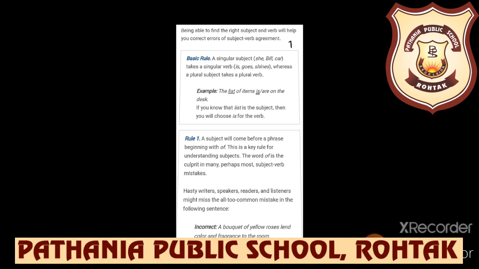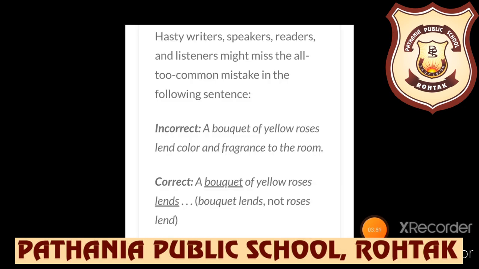So I am giving you an incorrect sentence here: a bouquet of yellow roses lend color and fragrance to the room. This is a common mistake. Here we are just looking at the bouquet. A bouquet, this is the subject. A bouquet of yellow roses lends. So bouquet lends, not roses lend. So this is how we can find the subject verb mistakes.